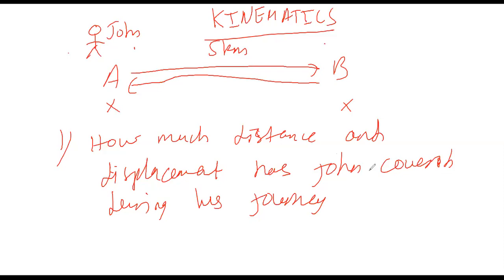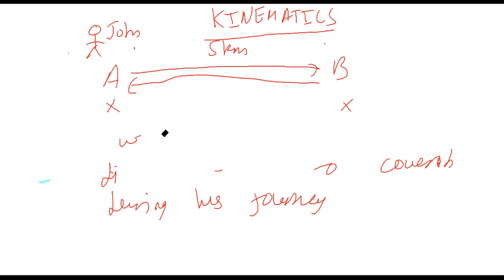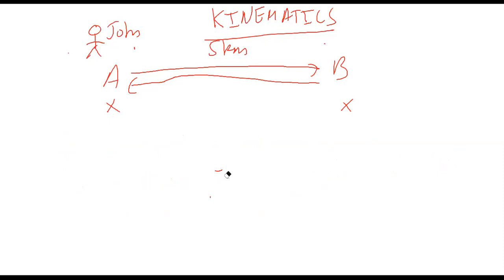Okay. Now let's solve this problem by using the definitions of distance and displacement which we have learned. So the question was how much is the total distance and total displacement covered during the journey. From our previous knowledge, we know that distance is the total path covered by an object.